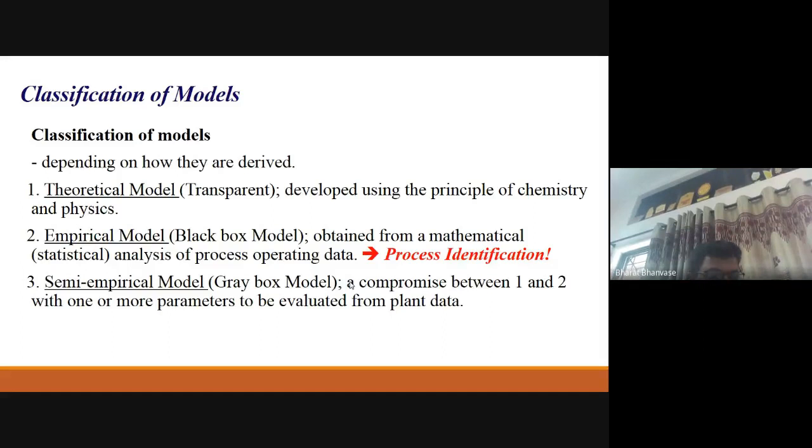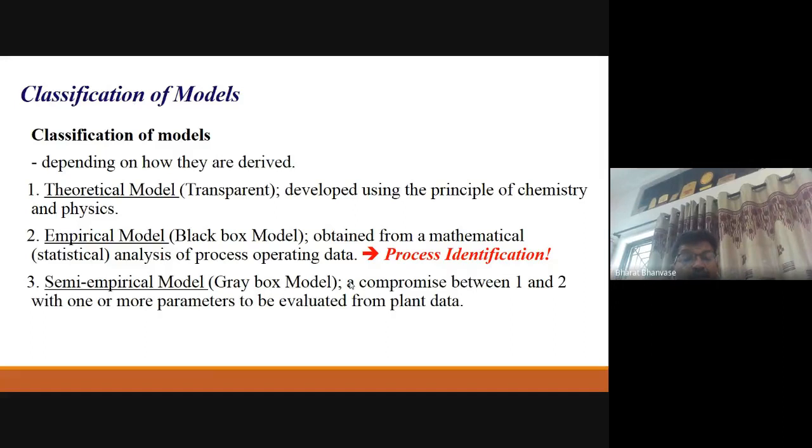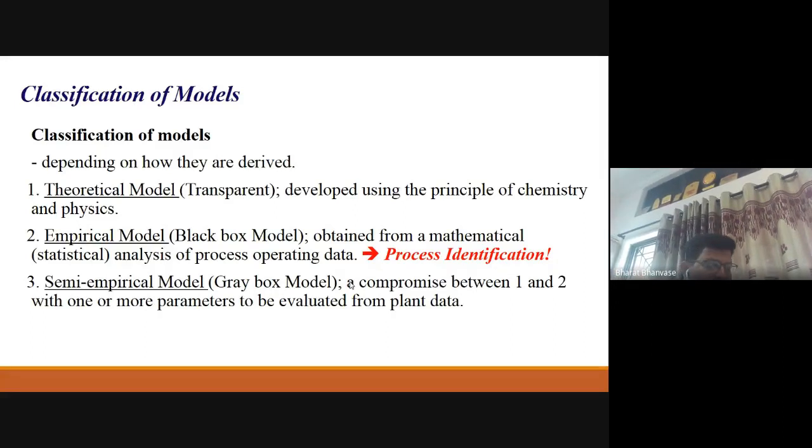No doubt this will be useful in process identification. That means one can identify that particular process, what is happening in that particular black box. So that is useful again. You can see different correlations that can be found in mass transfer as well as in heat transfer, those are developed from experimental data. These are the empirical correlations that we have.